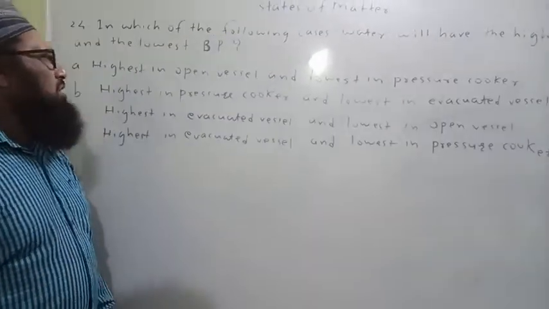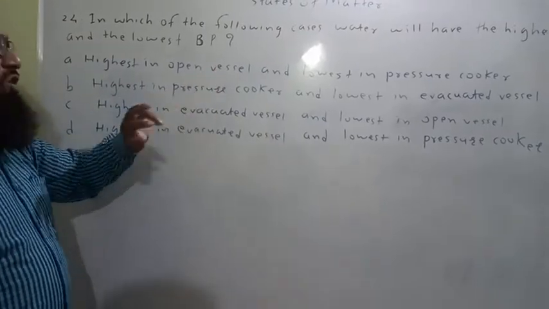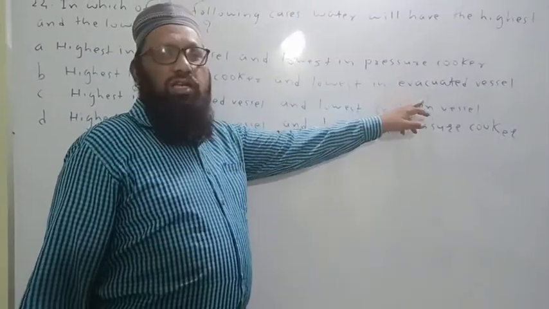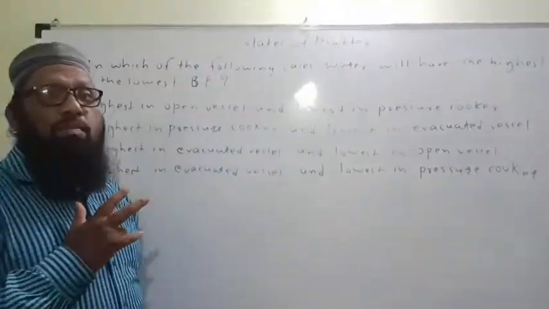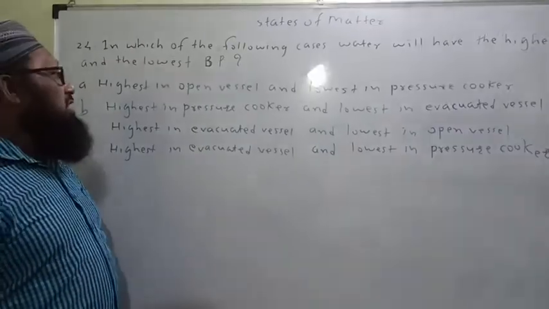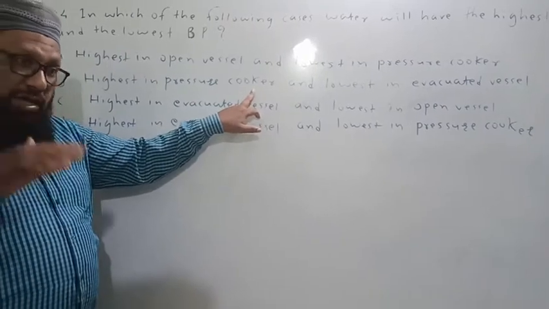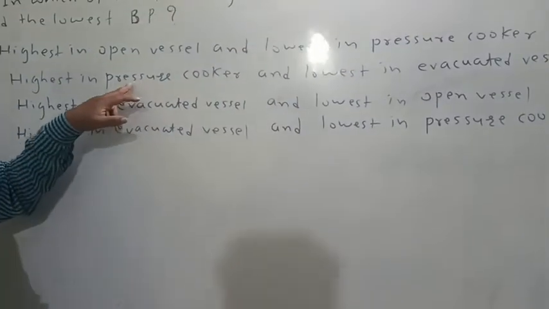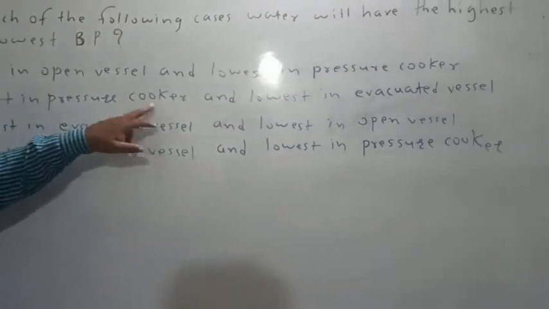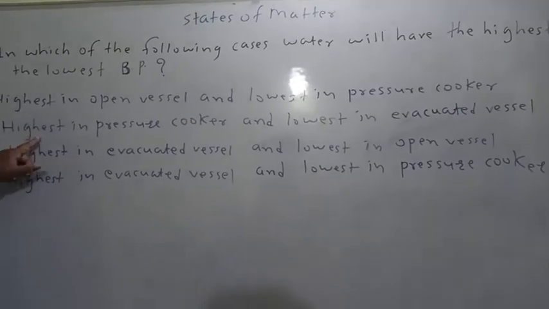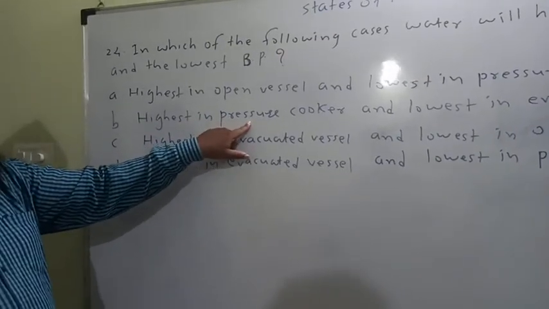Remember, out of the open vessel, pressure cooker and evacuated vessel, the pressure applied is highest in the pressure cooker. As the pressure is higher in a pressure cooker, water has its highest boiling point in the pressure cooker.